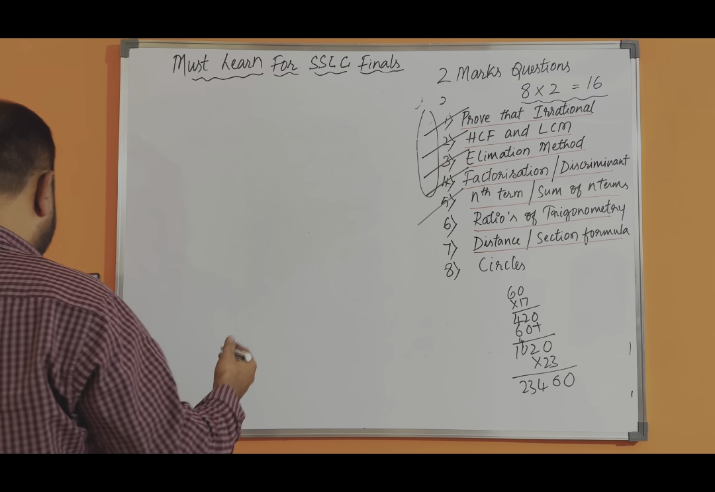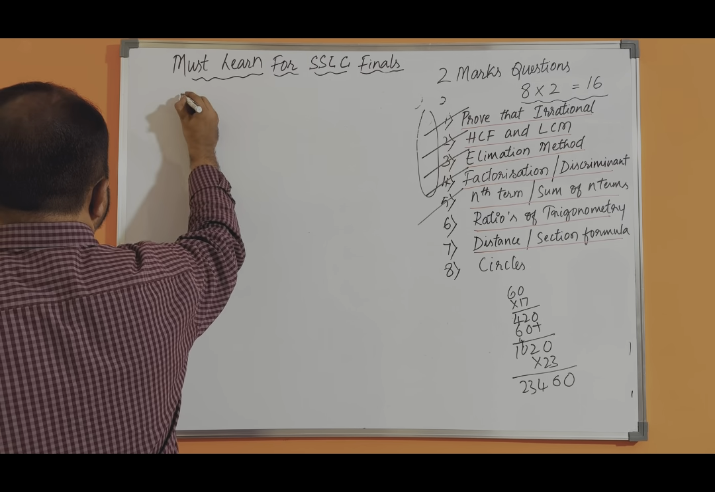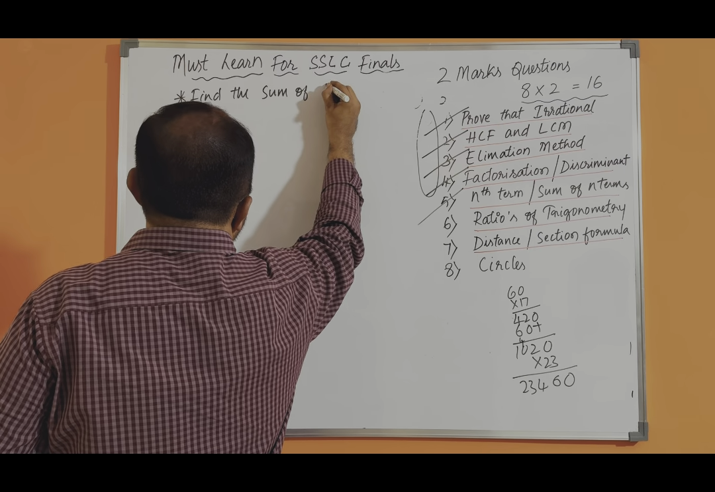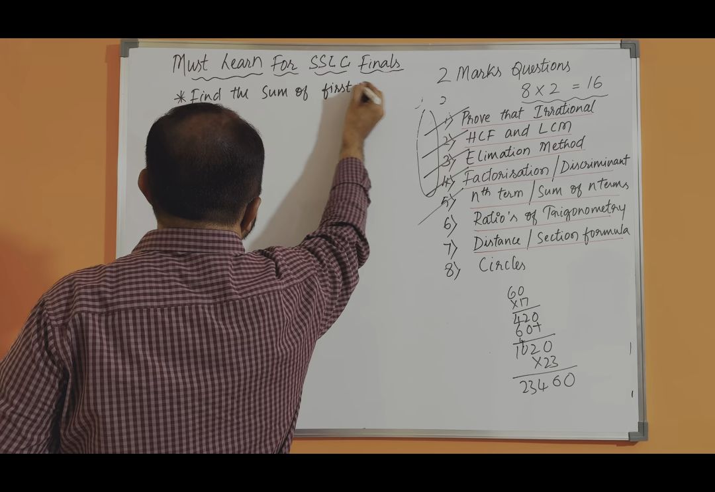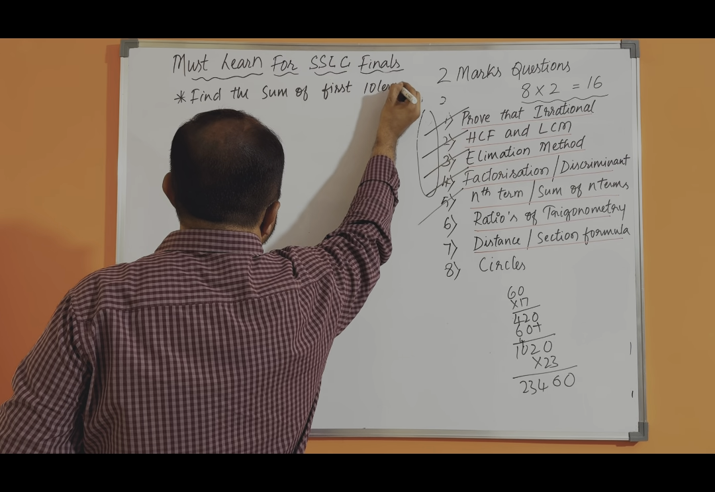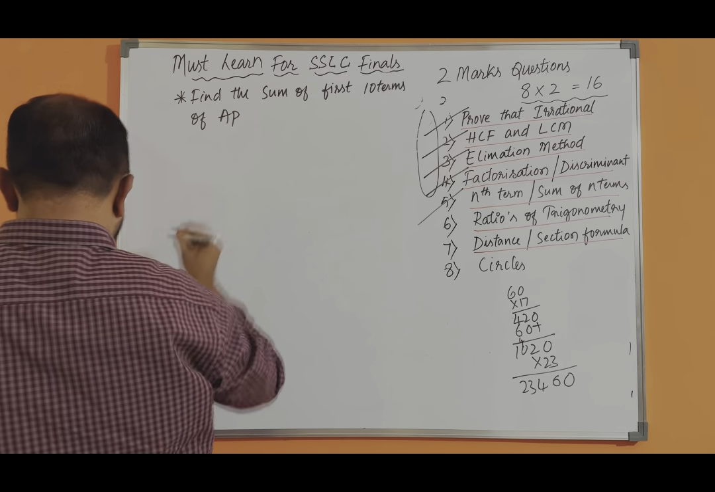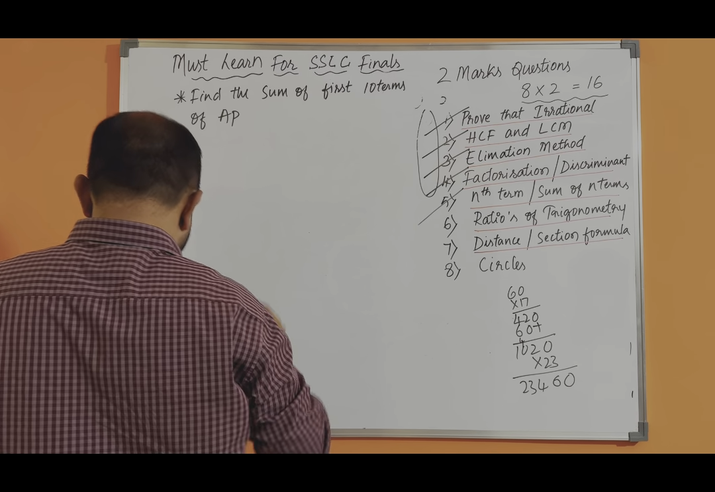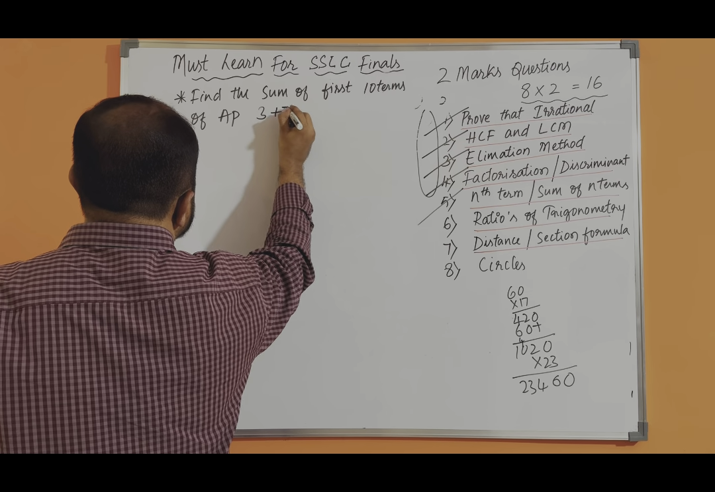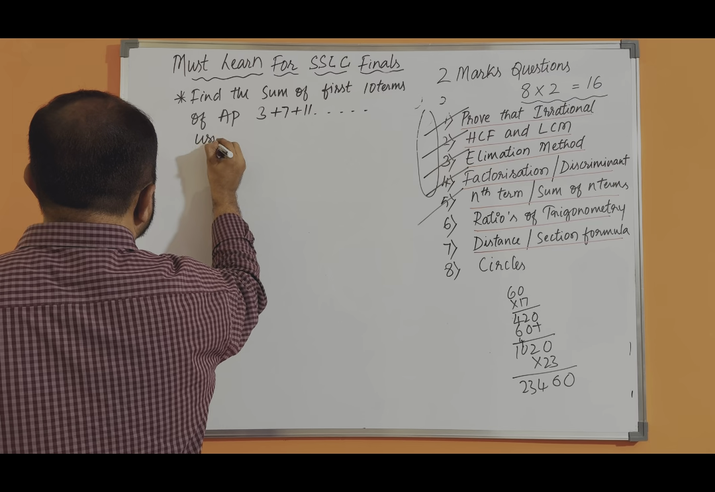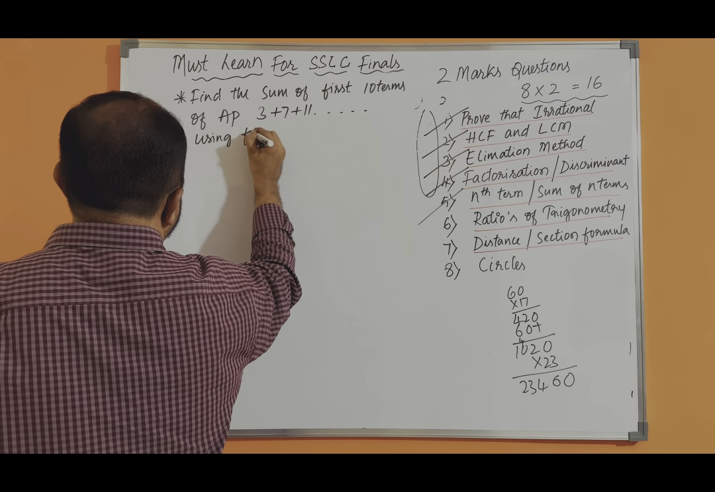Find the sum of first 10 terms of AP, arithmetic progression, 3 plus 7 plus 11 and so on, using the formula.